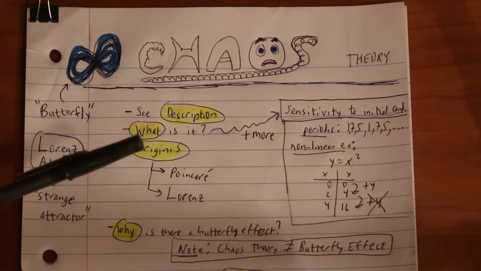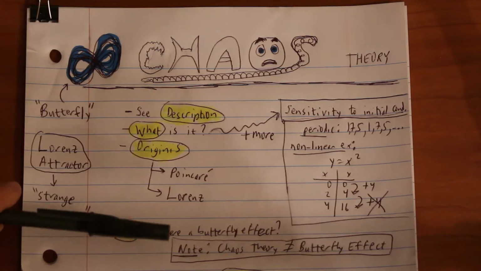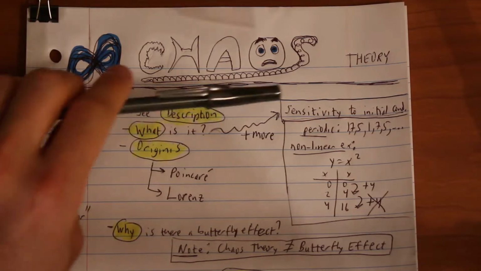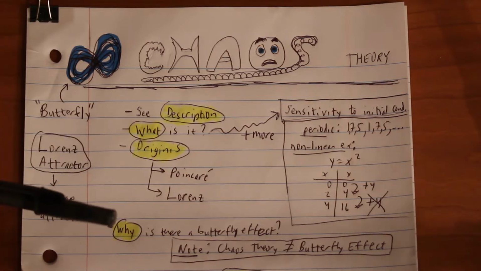So Lorentz has a quote, "Chaos: when the present determines the future, but the approximate present does not approximately determine the future." Again, that's kind of saying the same thing as this sensitivity to initial conditions. And the best way perhaps to see that is to look at examples.